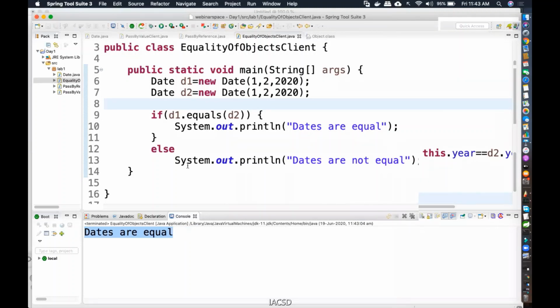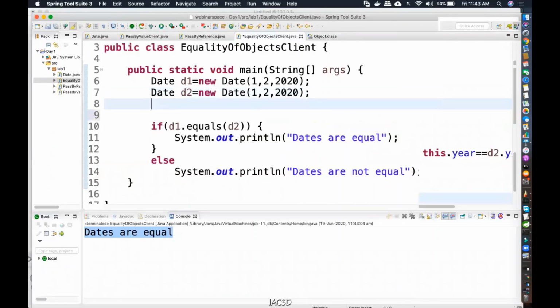So when in the interview it is asked, explain the difference between primitive equals and the equals method, right? Primitive equals will work on primitives, that is 1 equal to 2, as well as on reference variables like D1 equal to D2, which we just tried. But since equals is a method, you need to call it using a reference variable only, because a method exists within a class. You cannot use equals for primitives. 1 equal to 2, you cannot try. So it has to be comparing reference variables.